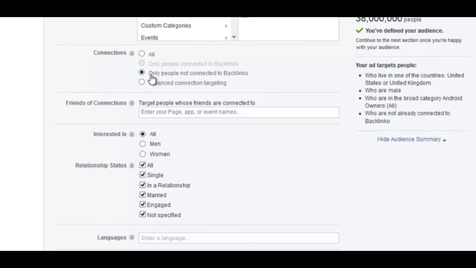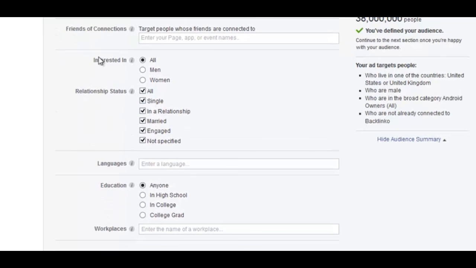Next, it's time to define your connections. Usually you want to leave this as a default setting, only people not connected to your business, because you're looking for likes, right? So you don't want people who have already liked your page to see your ad, because that's going to drive up your CPM cost. Next, if you have a particular page or app or event that you want to have connected to your ad, so people that have liked an event or liked an app, you can show it to that particular group by typing it in here.